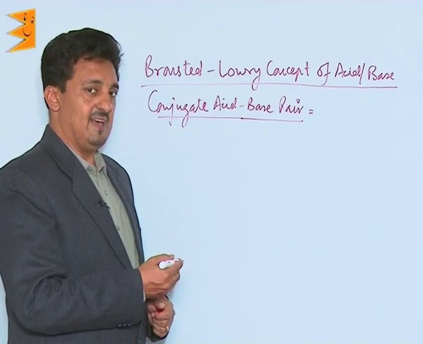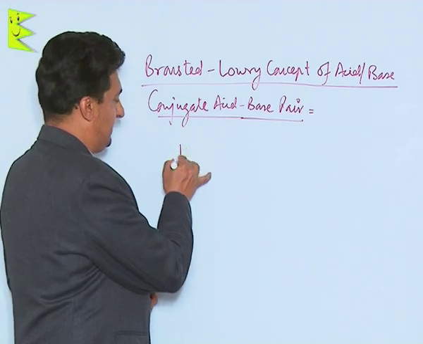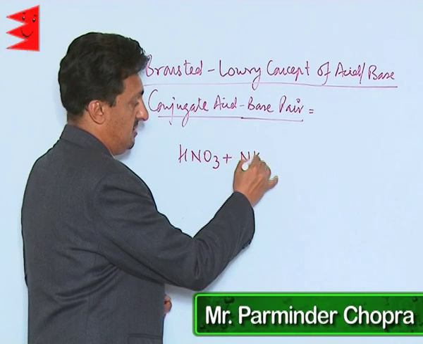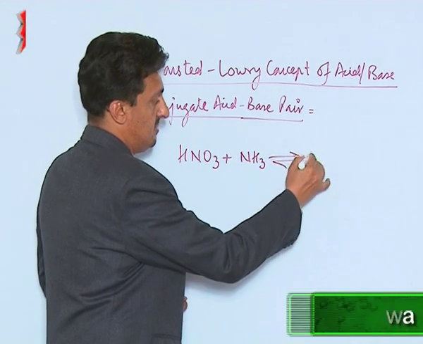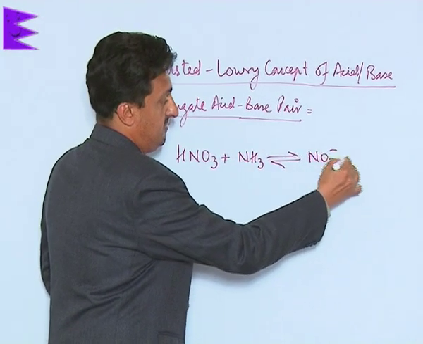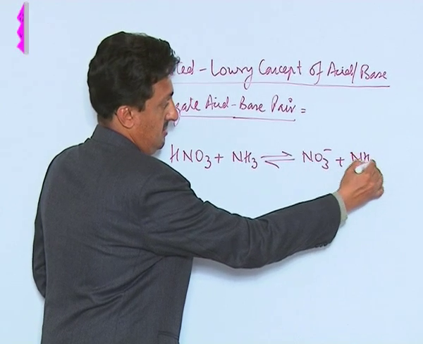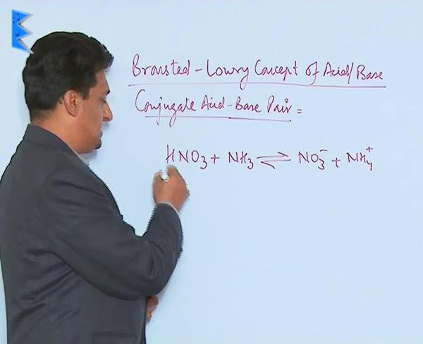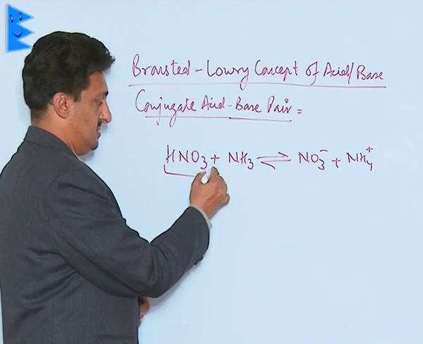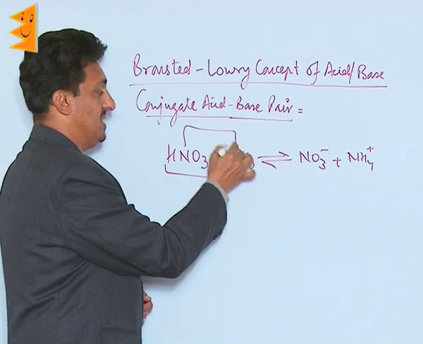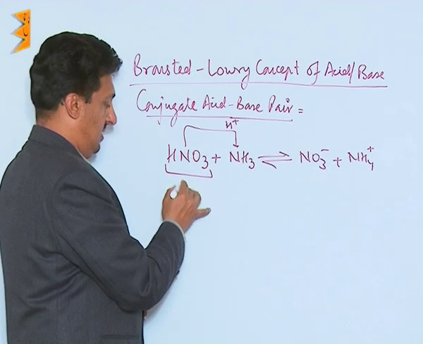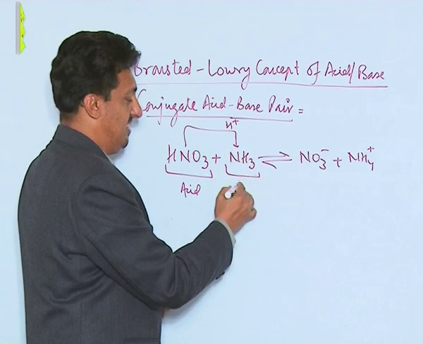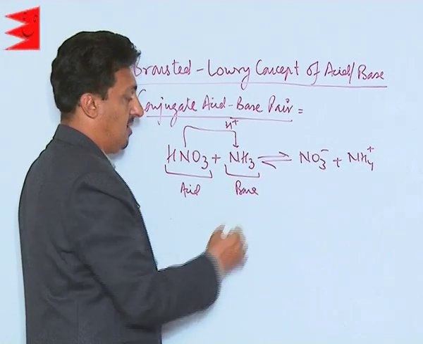Let us take some other example, like when nitric acid is reacted with ammonia, it forms nitrate ion and ammonium ion. Now this nitric acid, since it is losing H plus ion to the ammonia, will be called an acid. Ammonia is accepting H plus ion, so it will be called a base.